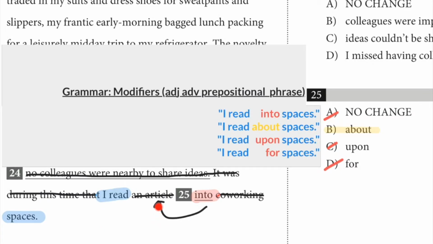It gives detail about the article. But the answer choice is B. This particular modifier is about.